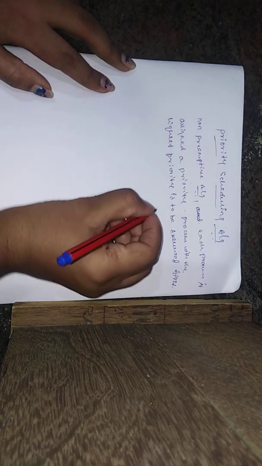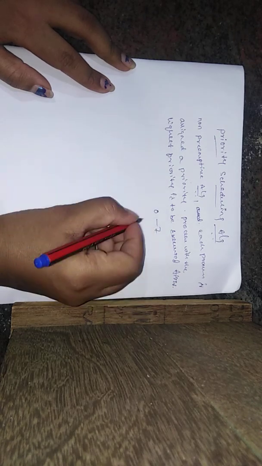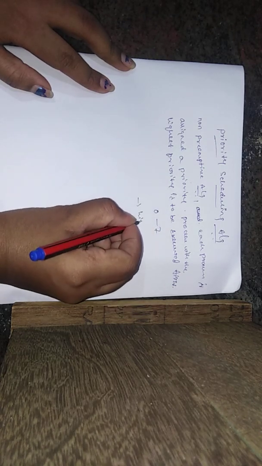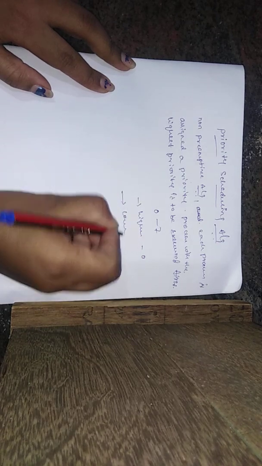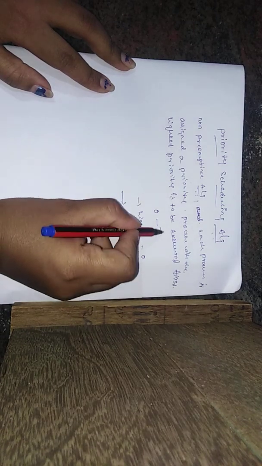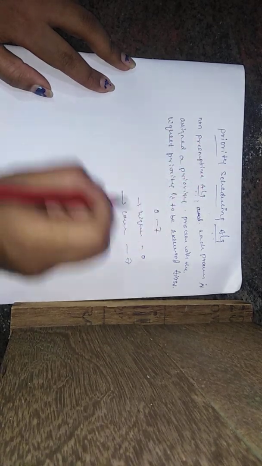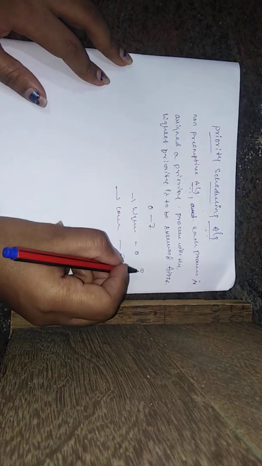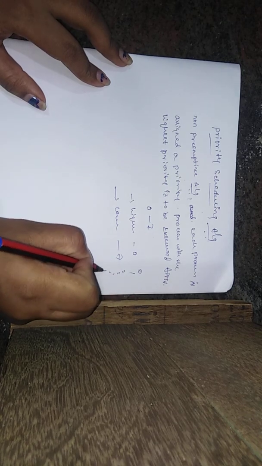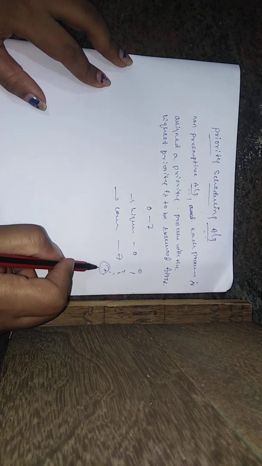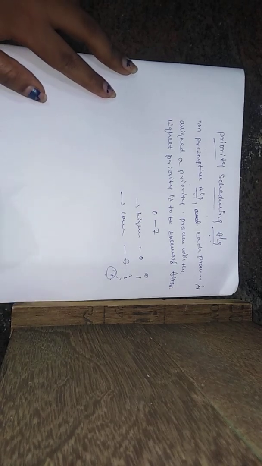If we use 0 to 7, which one is the highest priority? 0 is the highest, and the lowest is 7. Why? Because 0 is the first priority, 1 is the second priority, then 2, 3, 4, 5, 6, 7. 7 is the last priority we can give in the priority scheduling algorithm.